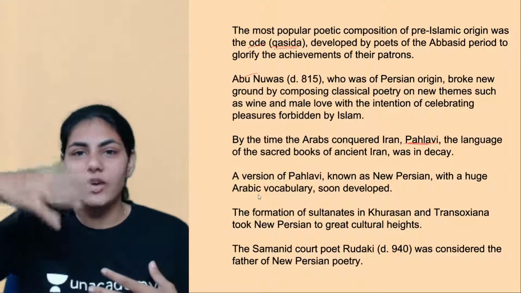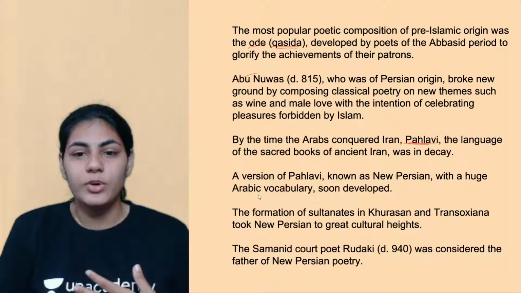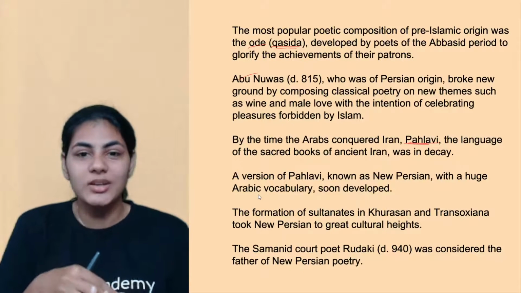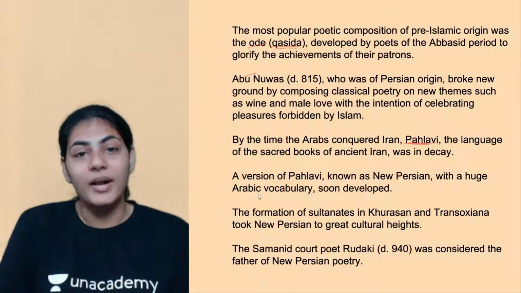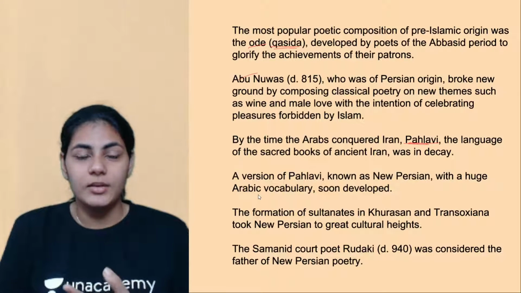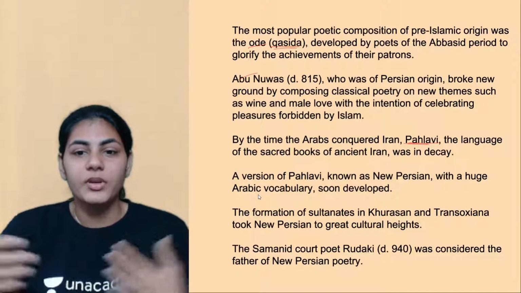So, and then after a while, there are so many empires coming up in Khurasan, in Transoxiana. These are all like northwestern frontiers of the Indian subcontinent, right? So many sultanates were coming up, so many great kings were emerging. So what they did was they took this New Persian, like a new version of Pahlavi, to great heights, because it spread throughout the landmass, right?